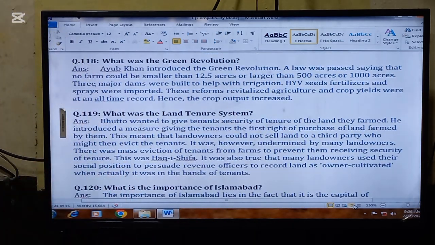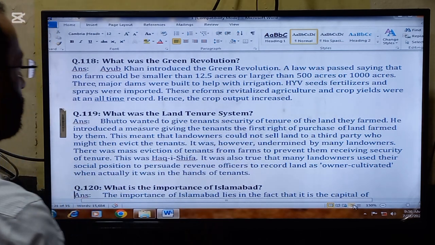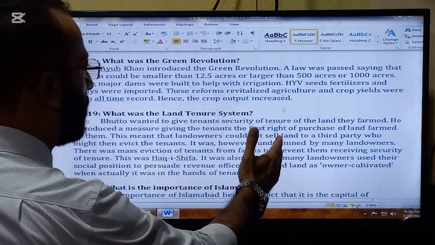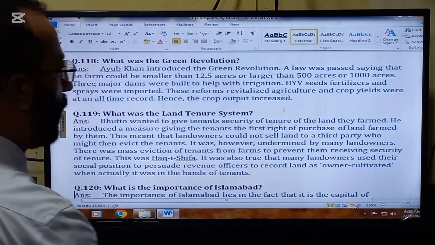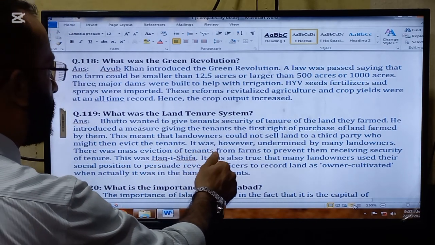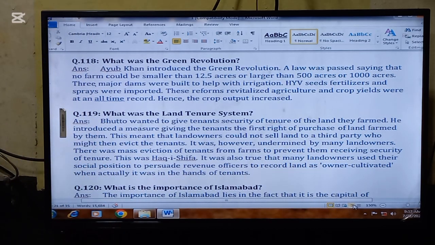The next important question that we are going to read today is, what was the land tenure system? Bhutto wanted to give tenants security of tenure of the land they farmed. He introduced a measure giving the tenants the first right of purchase of the land farmed by them.